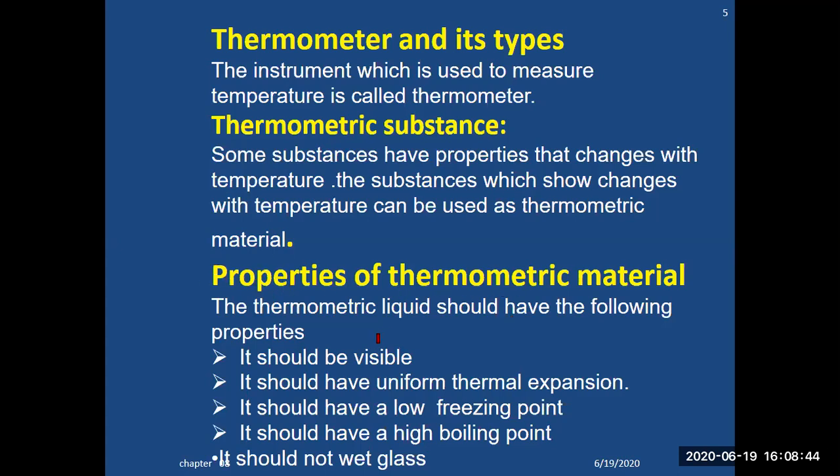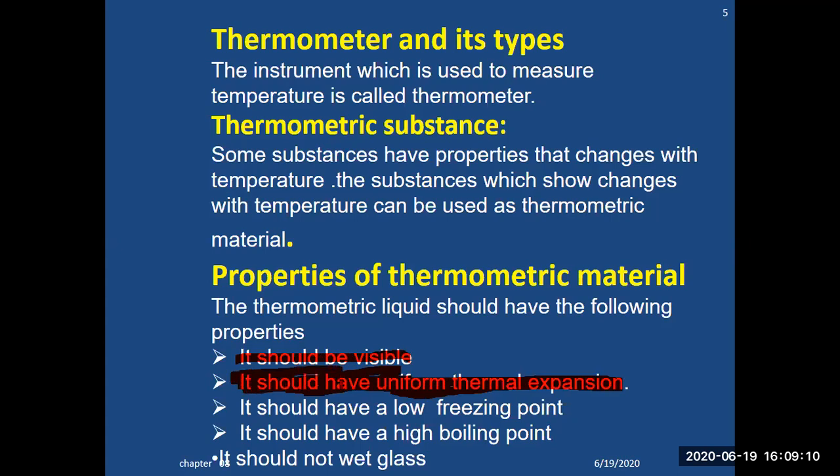The properties of thermometric material are the following. It should be visible, such that you can see it easily. It should have uniform thermal expansion, meaning that when you start heating, it expands uniformly. It should not have a sudden increase or decrease in its expansion. The expansion must be uniform, but this is not happening in the case of water.